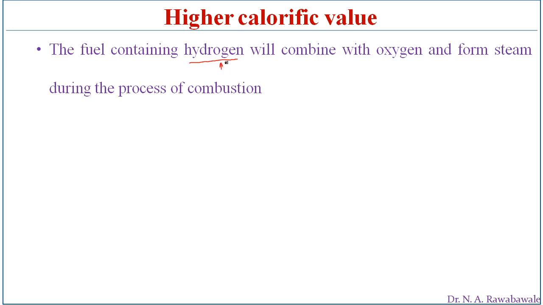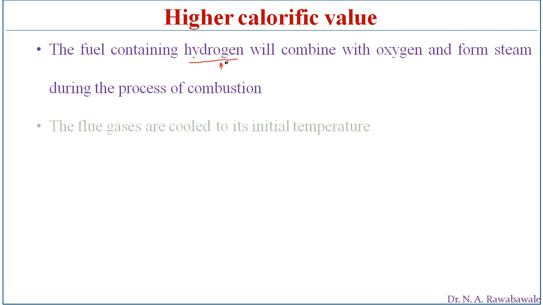This water gets evaporated, absorbing heat energy, and the water vapor moves with the flue gases and carries heat energy along with it.